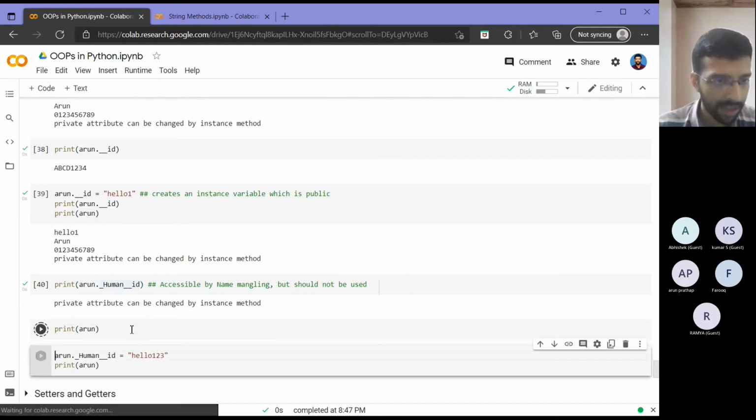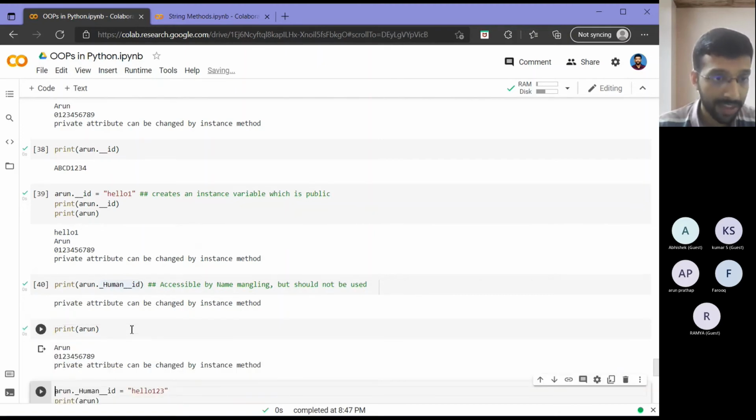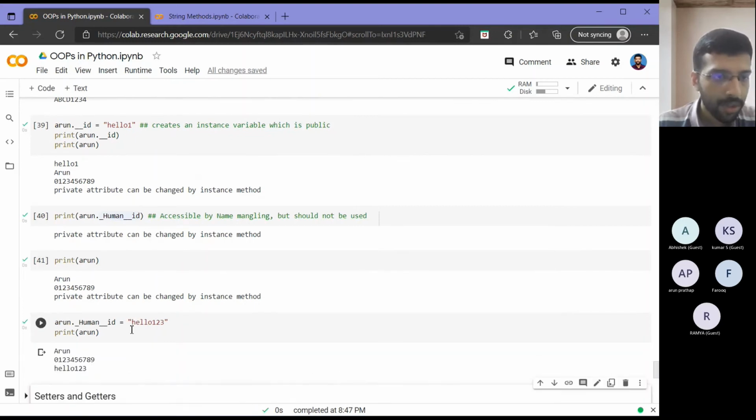Now let's say I try to change that value with the name mangled ID. So then as you can see, I can assign hello 1, 2, 3 here. But as we saw earlier, if you see a C++ or Java program, you will not be able to do this because there the public private protected thing is very strict.